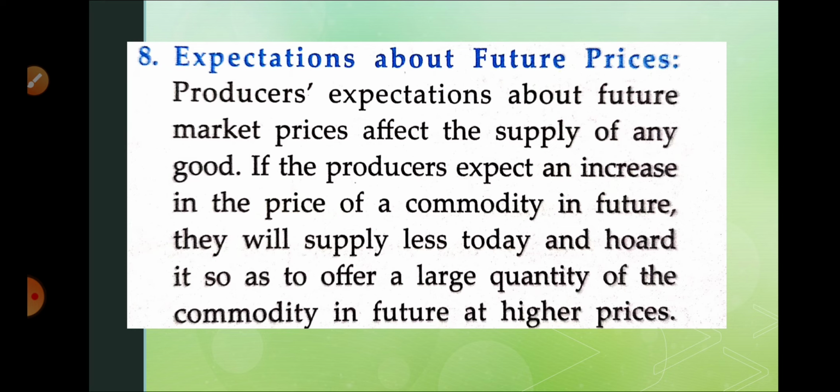Because the producer is willing to sell his product at the highest possible price in the market. So I hope this is clear. If the future price will fall, more supply in the market. If the future price will increase, there will be less supply in the market today.